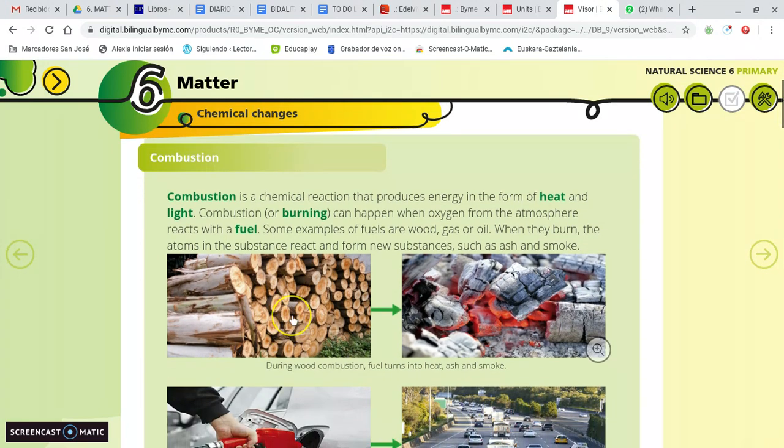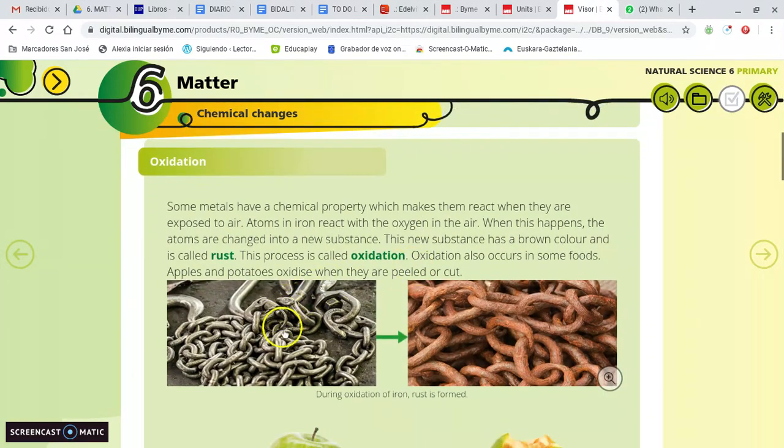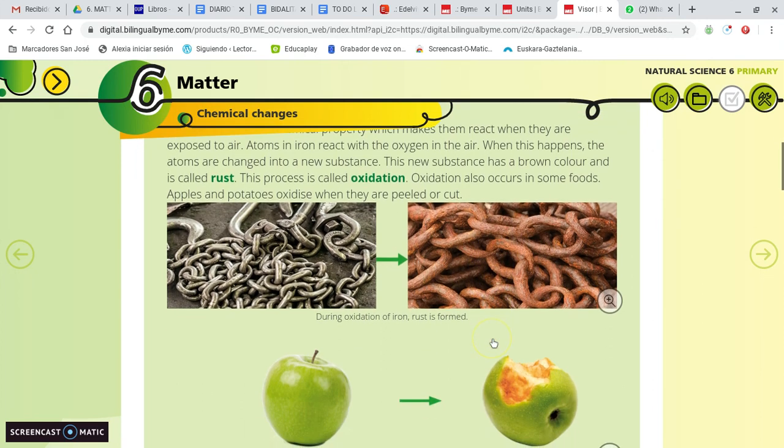In this type of combustion we get energy, heat and light, and we get new substances, ash and smoke that goes up, right? In the oxidation, some substances react with the oxygen in the air and some atoms of this substance change into rust. The rust is the new substance. Yes, this brown substance on the iron that happens to